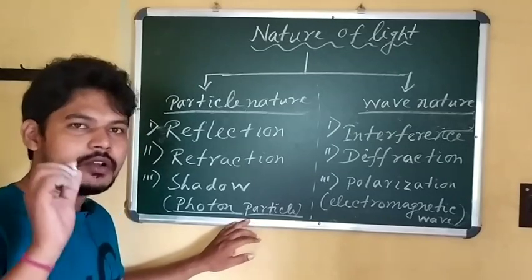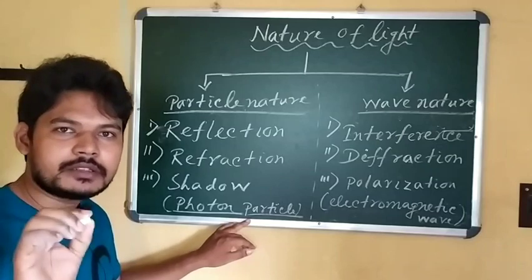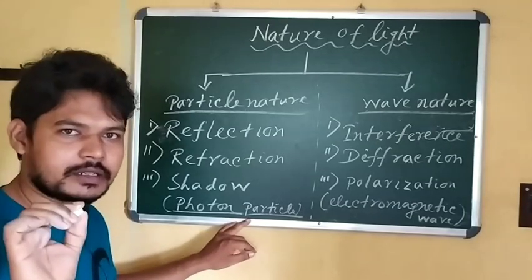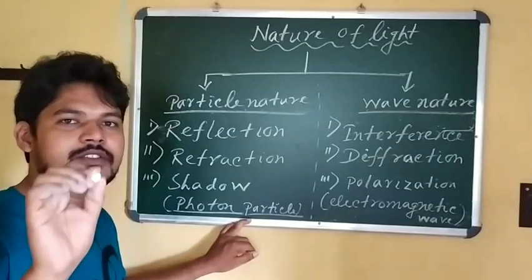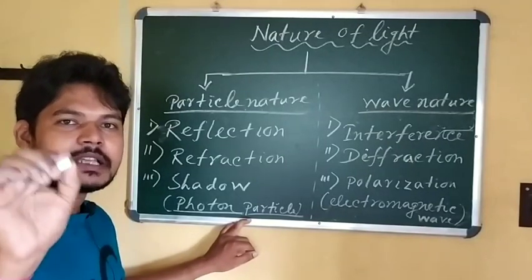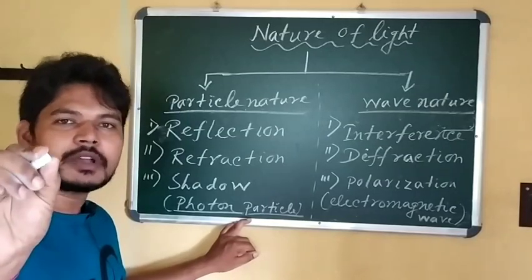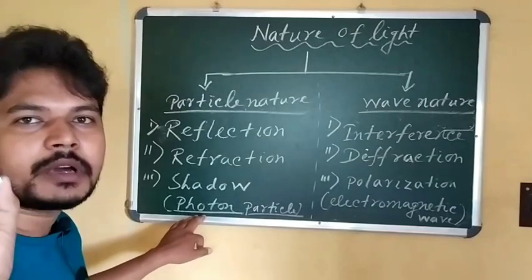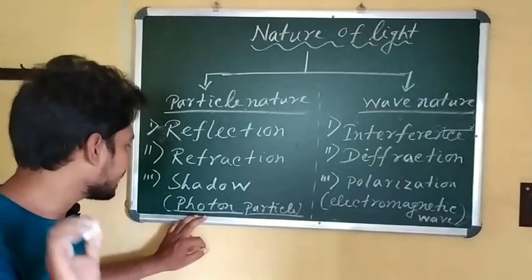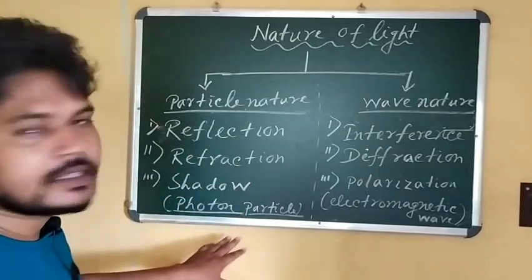You know that the speed of light in vacuum is 3 into 10 to the power 8 meter per second. Actual speed is 2.99790368 into 10 to the power 8 meter per second, but we can take 3 into 10 to the power 8 meter per second. So that is the particle nature of light.